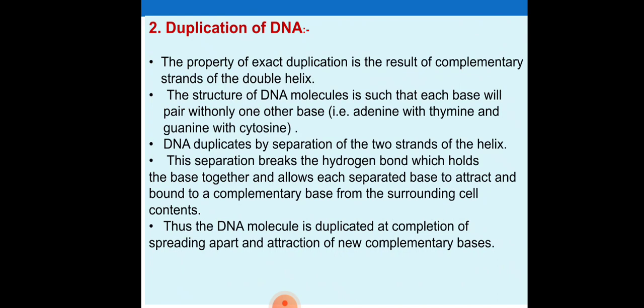Duplication of DNA. The property of exact duplication is the result of the complementary strands of the double helix. The structure of the DNA molecule is such that each base will pair with only one other base, that is, adenine with thymine and guanine with cytosine. DNA duplicates by separation of the two strands of the helix. This separation breaks the hydrogen bonds which hold the bases together and allows each separated base to attract and bind a complementary base from the surrounding cell contents. Thus, the DNA molecule is duplicated on completion of spreading apart and attraction of new complementary bases.